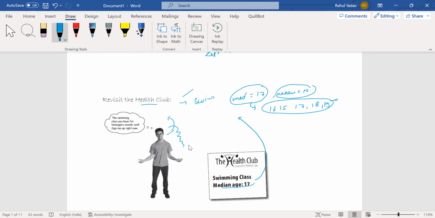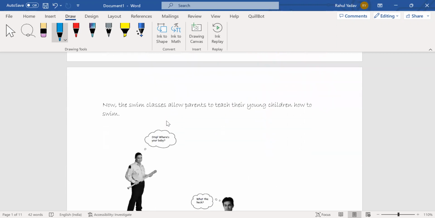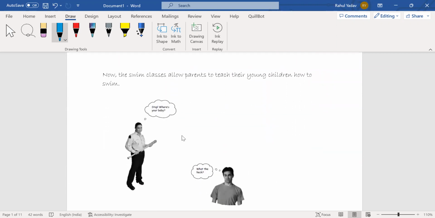So from the data available to me, I just assign swimming classes to this guy. The mean age for the swimming classes is 17, or the median age is 17. So this guy says, that means the swimming class is a perfect fit for me. I can find people my age, teenagers, so that I can make some new friends. So I assigned swimming classes to this guy. Now what happened? The problem is that the swimming classes allow parents to teach their young kids how to swim. So there might be an issue: in the swimming classes, there are some children, and there can be some parents.